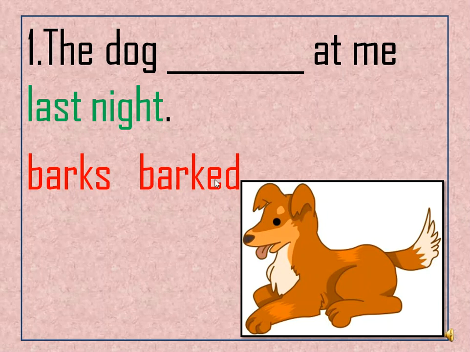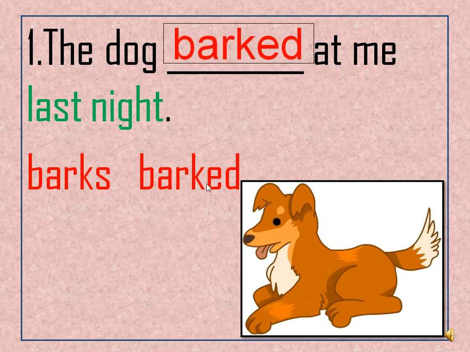Barks, barked. Look at these two words in green. I will ask you about them after a while. Last night means yesterday at night. I am talking about the past, so I choose a verb with s or with ed. Very good. The dog barked. Barked means made the sound of the dog at me last night.